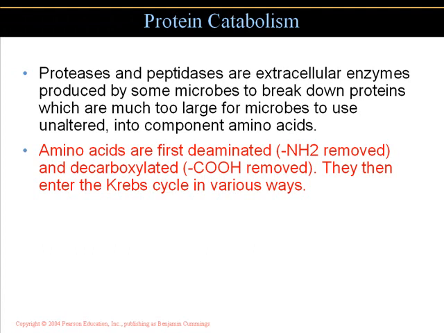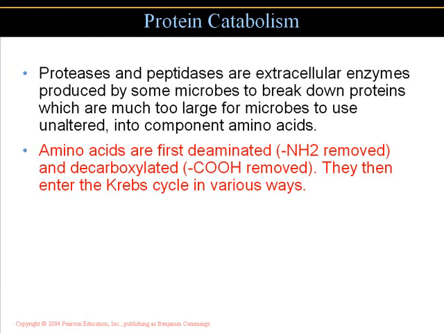Typically, the body doesn't want to use protein for an energy source, but it will in stressful situations or when there is an absence of carbohydrates and an absence of lipids. There are proteases and peptidases. Now, remember we talked about lipases for the lipids. We're talking about proteases and peptidases, extracellular enzymes produced by some microorganisms to break down proteins, which are too large for these microbes to use unaltered, into components of amino acids.